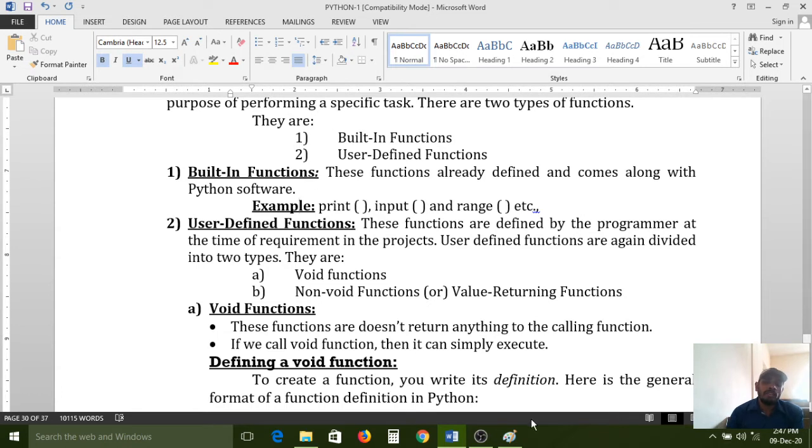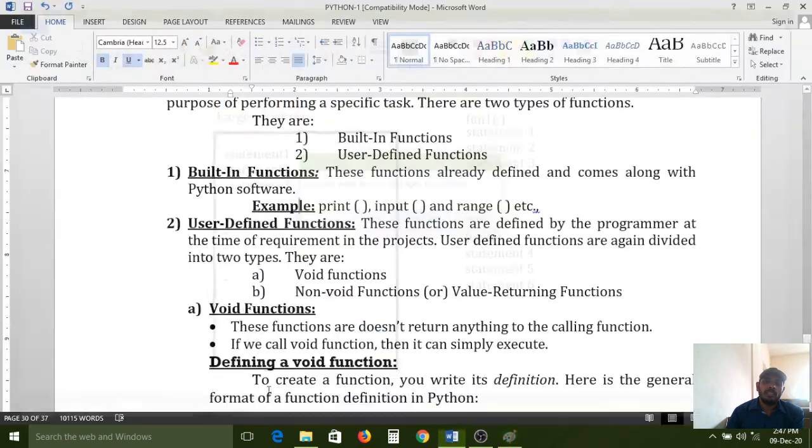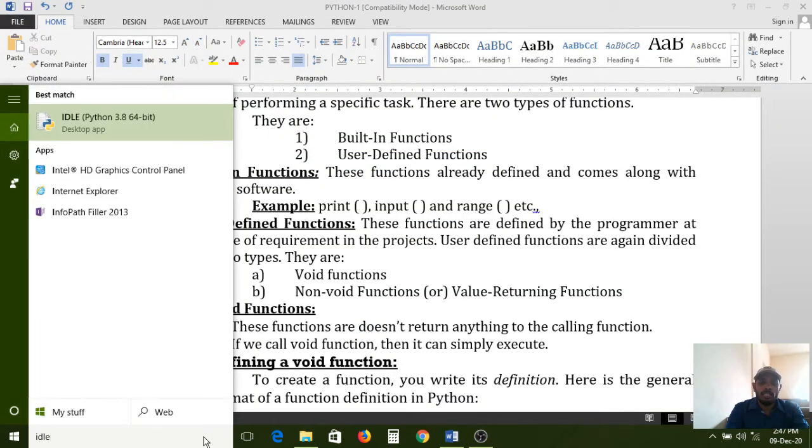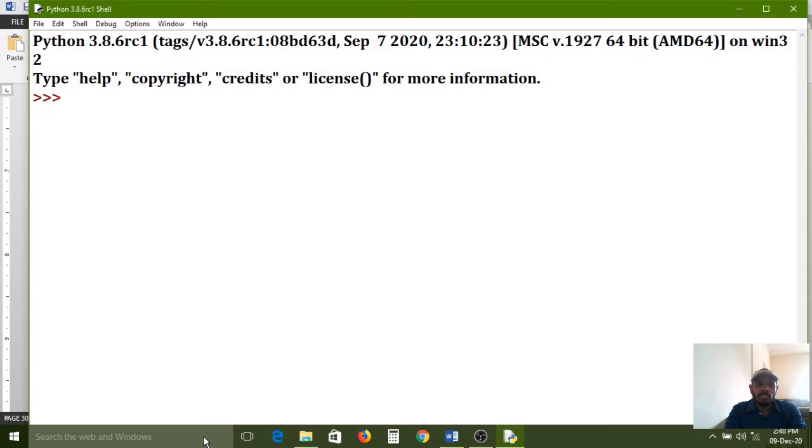The print function we have, the print function. So IDLE is nothing but the Python shell window. It is opening, just wait. Okay, the print function: we just use this function, and in between double quotes whatever string we have configured, that string will be displayed on the screen, on the console also.